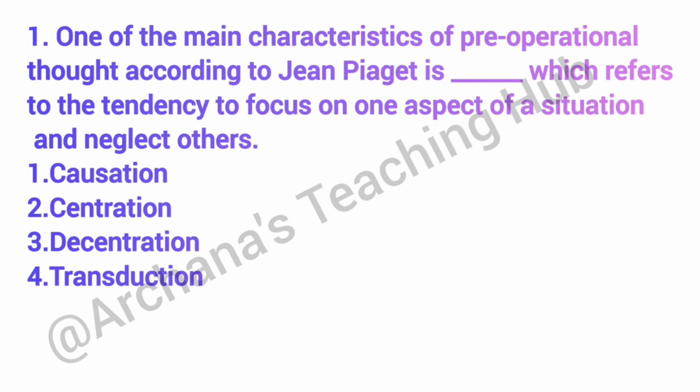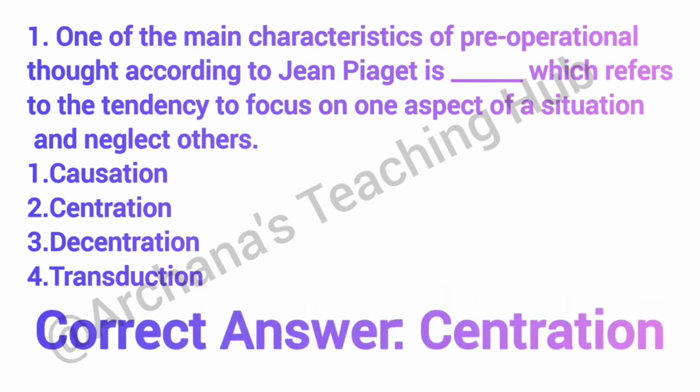Now we will see PYQs. First, one of the main characteristics of pre-operational thought according to Jean Piaget is which refers to the tendency to focus on one aspect of a situation and neglect others. Correct answer is option 2, centration. In the pre-operational stage, children focus on only one feature of a situation and ignore others.